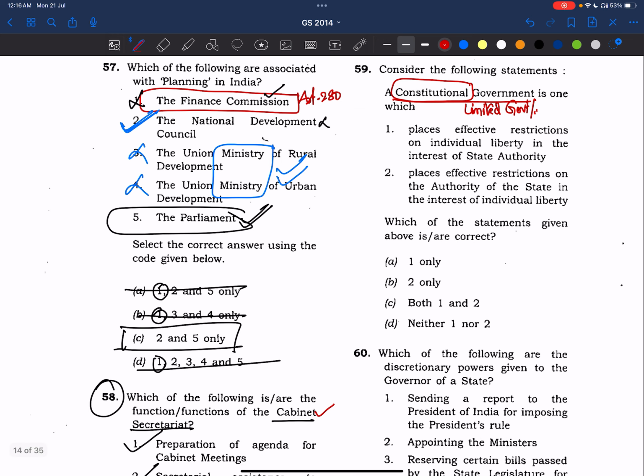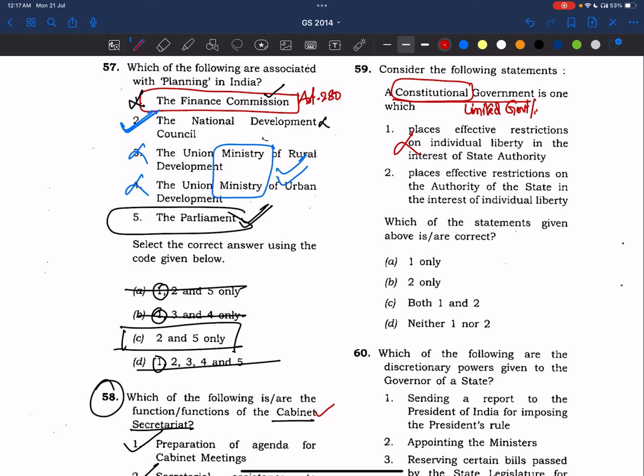Constitutional government is one which places effective restrictions on individual liberty in the interest of state authority. No, it is imposing restrictions on state authority to give effectiveness to the individual liberty. It is giving rights to the people, constitutional government. So statement 1 is wrong.